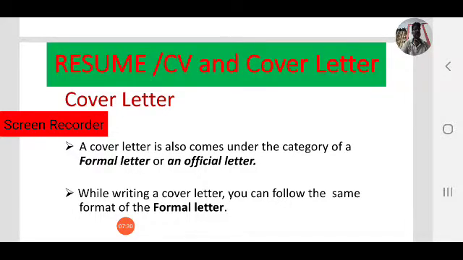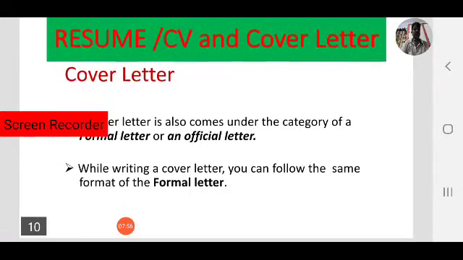These are all called formal letters. Like those, a cover letter also comes under the formal letter category, so we follow the same format of a formal or official letter.